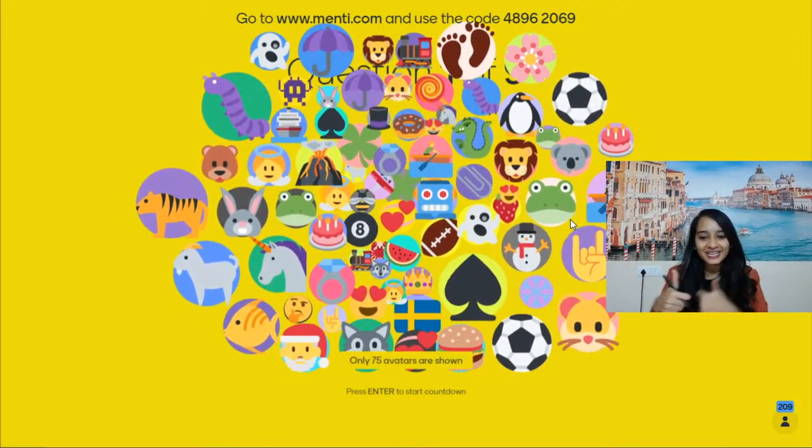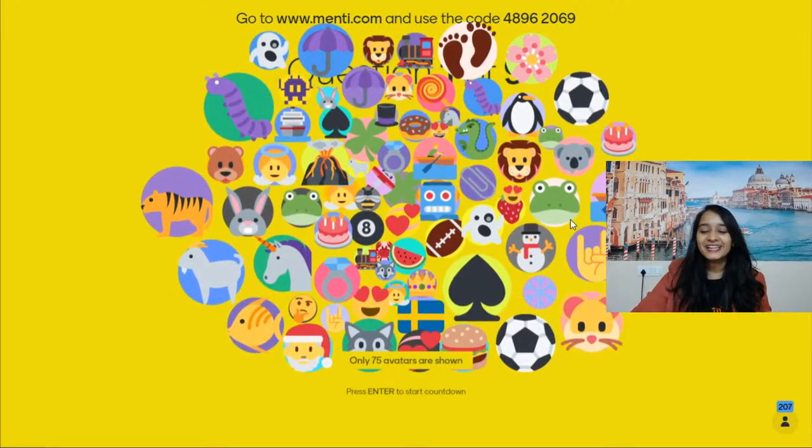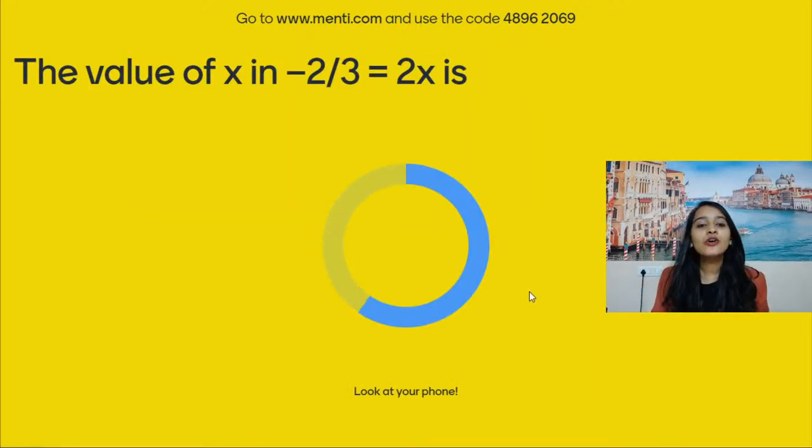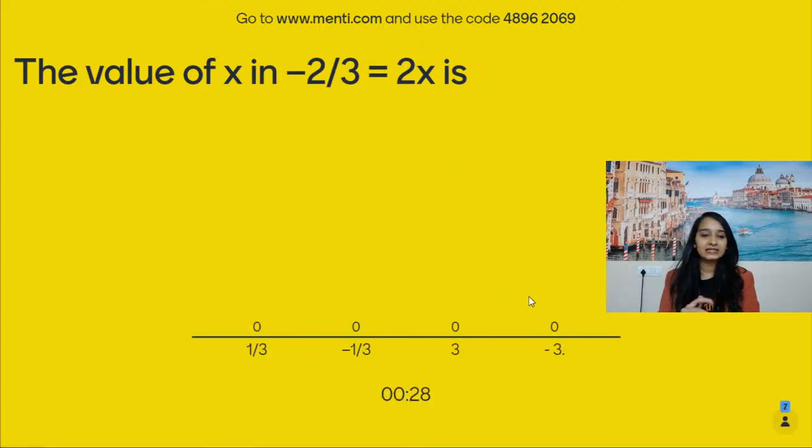Happy Environment Day. Okay, so let's get started with the first question on your screens. The value of x in minus 2 by 3 is equal to 2x is.